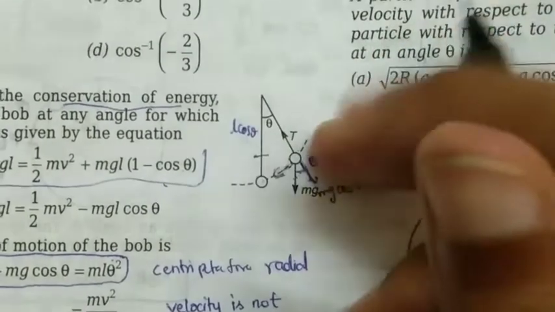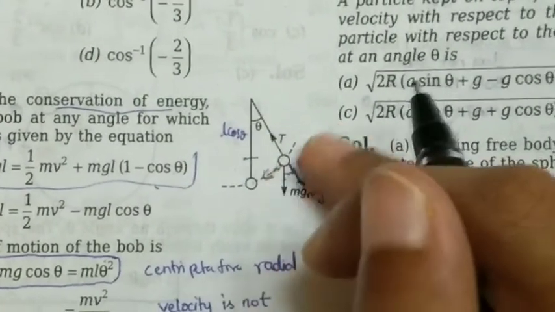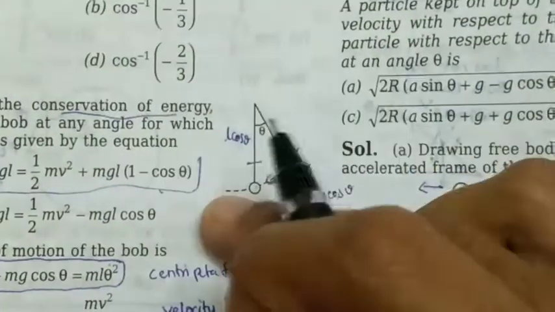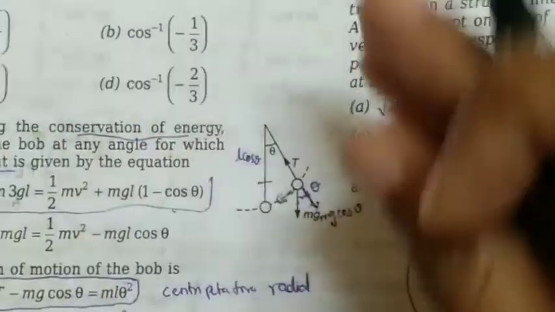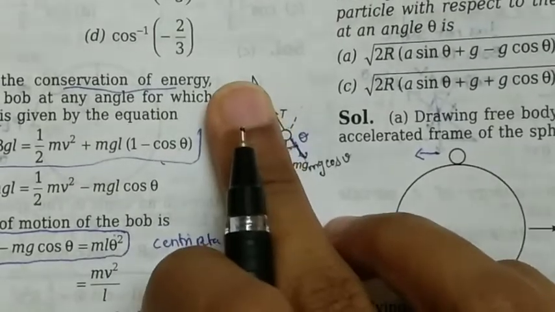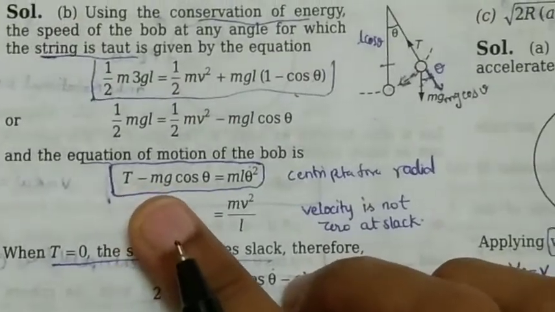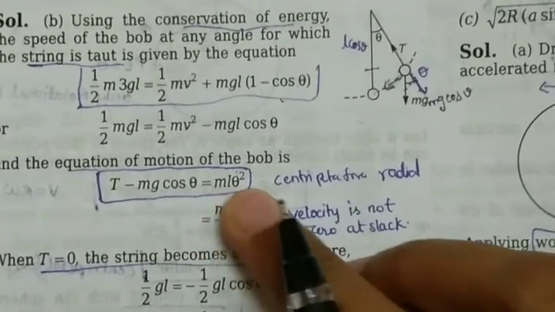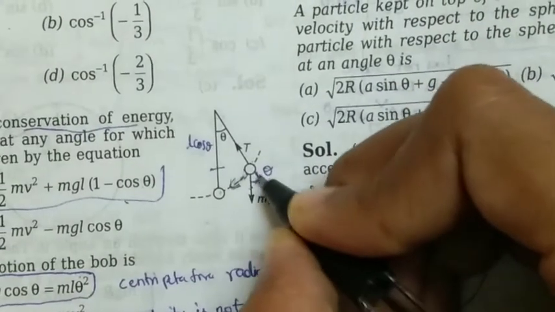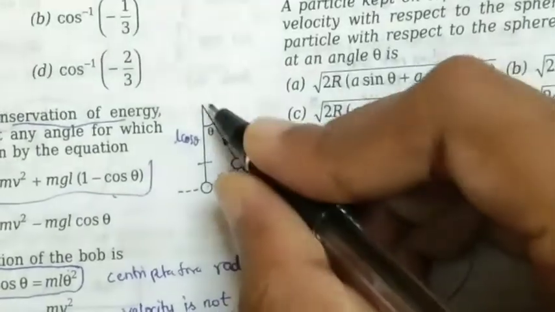as the bob is moving, centrifugal force would be acting radially outwards because of its movement, as the string is moving from here to here. Tension is acting towards the string, and mg cos theta is away from the string. So T minus mg cos theta is equal to ml theta dot square, that is the centrifugal force. It would also act radially outwards.